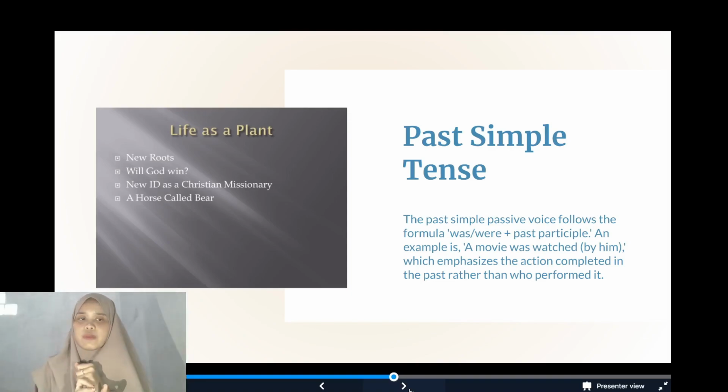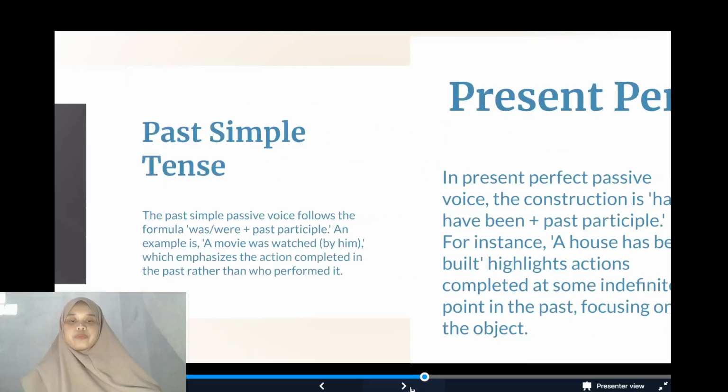Like that. So, past simple tense: the past simple passive voice follows the formula was, were, plus past participle. An example is like a movie was watched by him. So there is an object, so the passive is was because a movie. So watched is the verb 3 because this is past. And by him. Okay, like that.